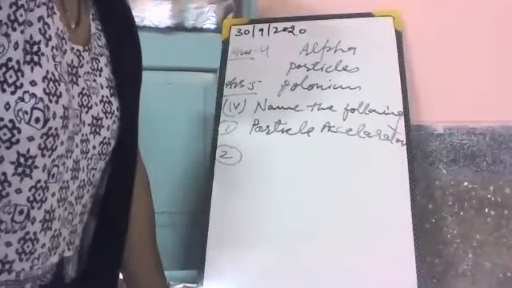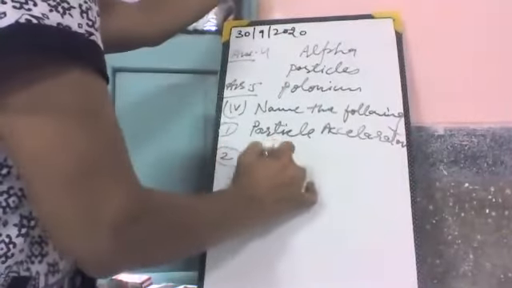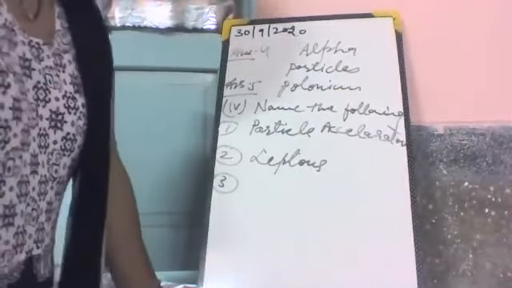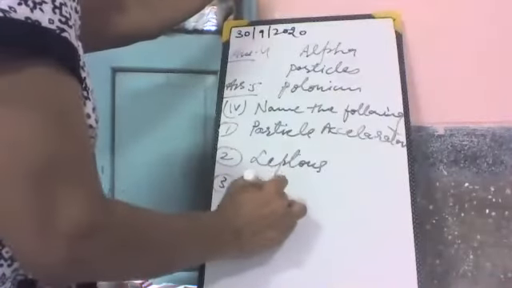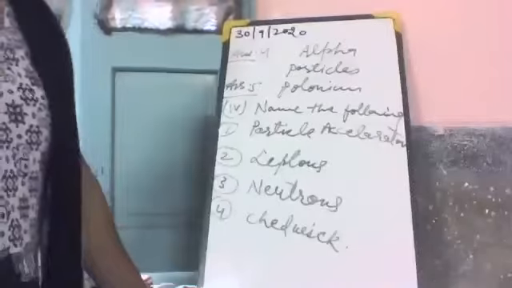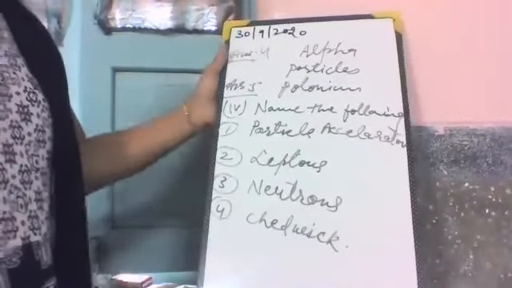Then, the family to which the electron belongs? It is leptons. Then the third is, name the neutral particle present in the nucleus. Neutron. Scientist who discovered neutrons? It is James Chadwick. These are the answers of the worksheet.